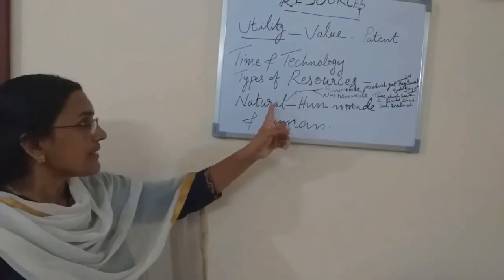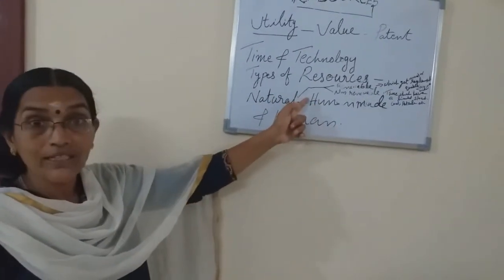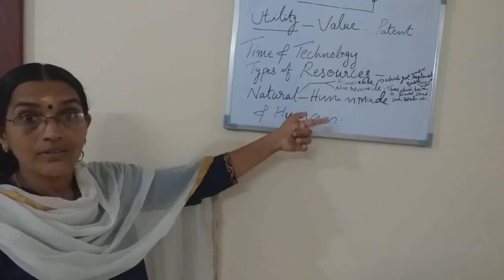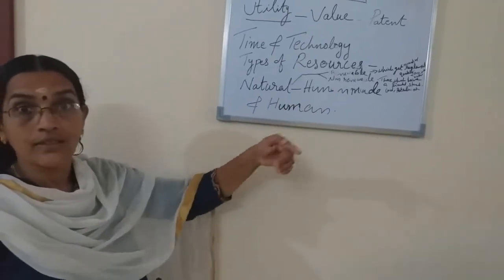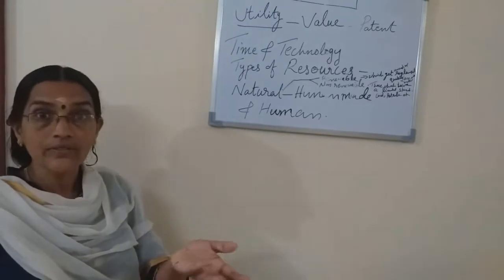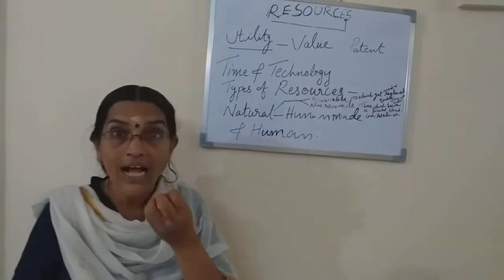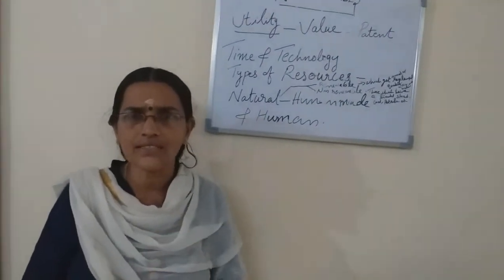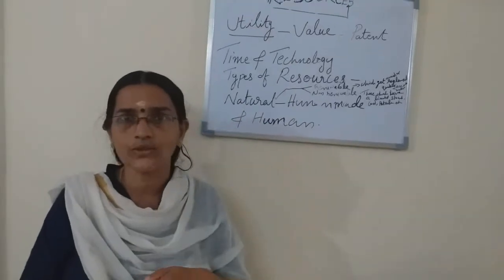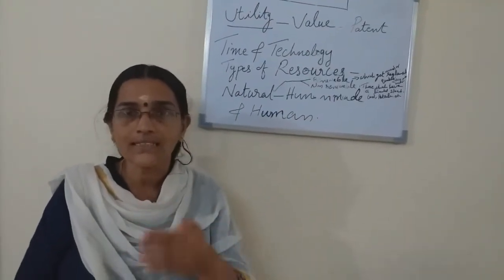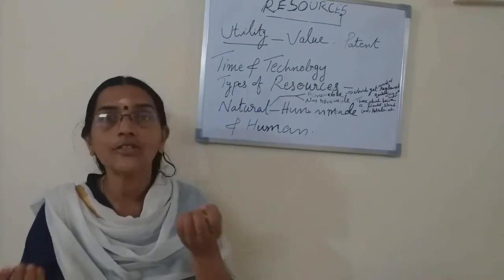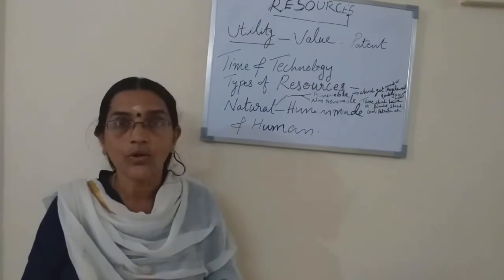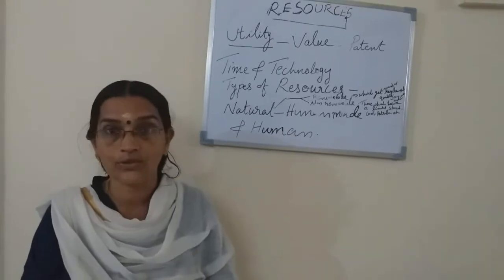Then we can see human-made resources. The word itself is clear. If we get iron ore, we can't do anything with it. If we get it in the form of iron, we can make many things. With human effort, we can change it into a resource. We can make a bridge, so that's a human-made resource.